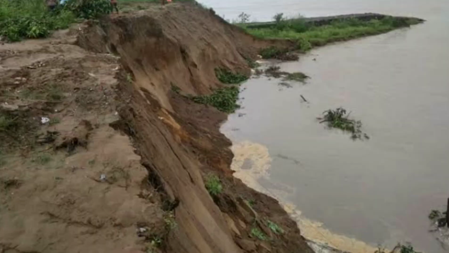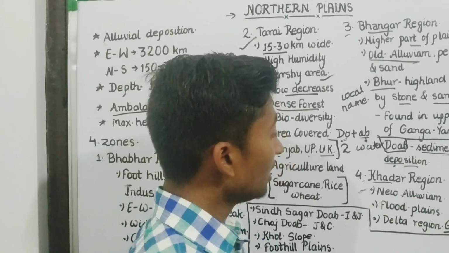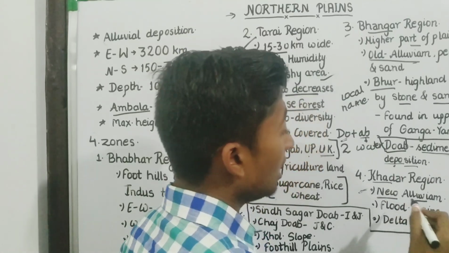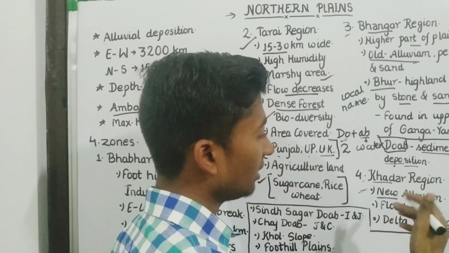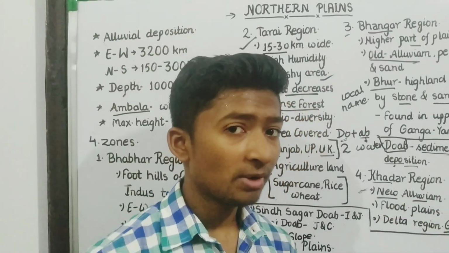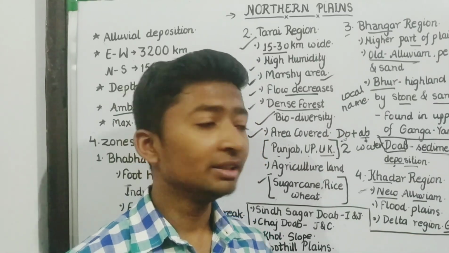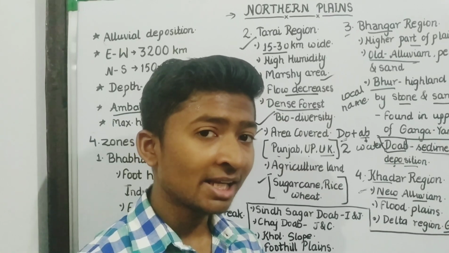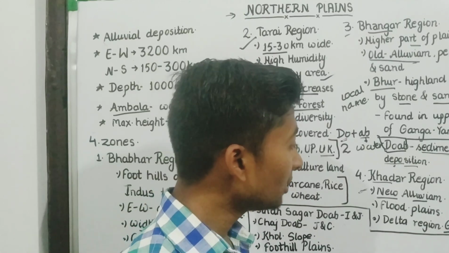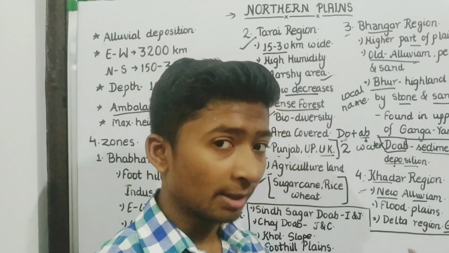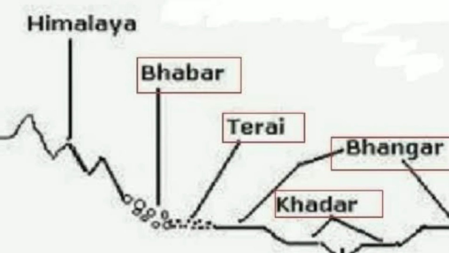Let us discuss the Khadar region. Khadar is the new alluvial deposition. Alluvial soil used to come every year, or every two or three years. How will alluvial soil come? From flood. If flood comes, then this will be a low-lying area. If it is a low-lying area, then it will form deltas. Where will deltas be formed? Between the Ganga and Brahmaputra basin. If deltas are there, then there will be a lot of good vegetation.